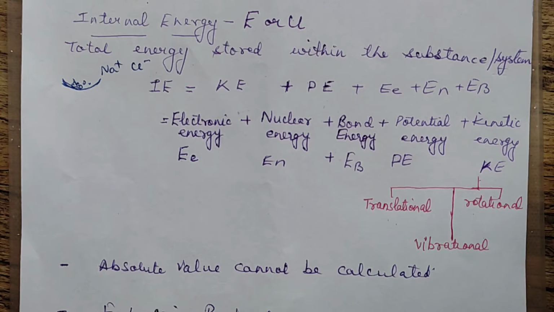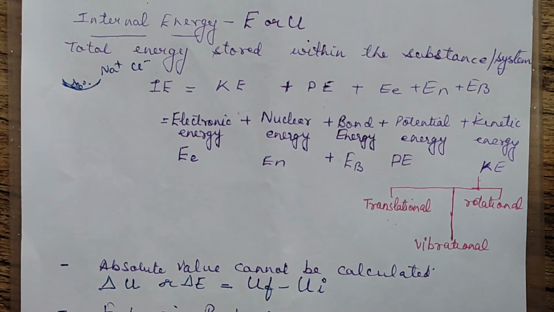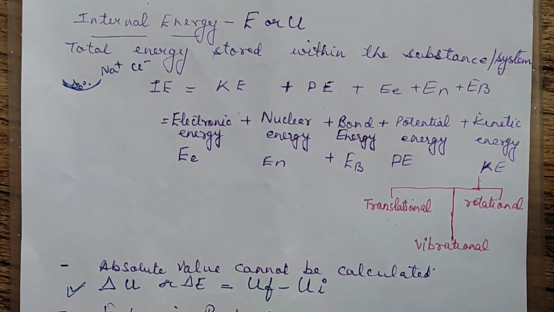The absolute values of these various forms of the energies cannot be calculated. Their actual values cannot be calculated. So we can only measure the change in the internal energy. Change means delta U, or we can write delta E. Only the change in the internal energy can be calculated. Now what is the change in the internal energy? It is the internal energy final minus internal energy initial. That is final minus initial, written as the change in the internal energy. So change can be calculated, and if we are measuring the change, that has to be accurate. For that, there is no issue.